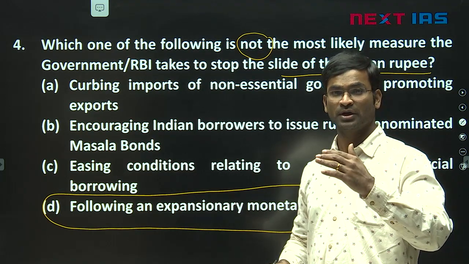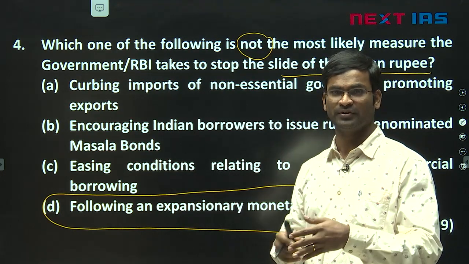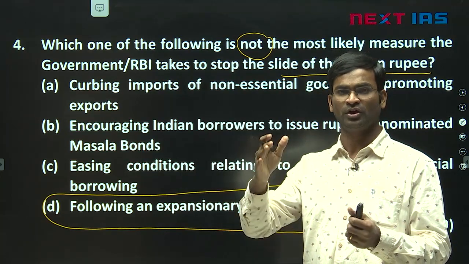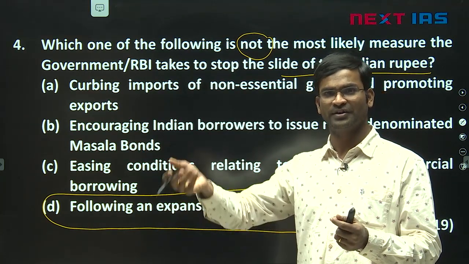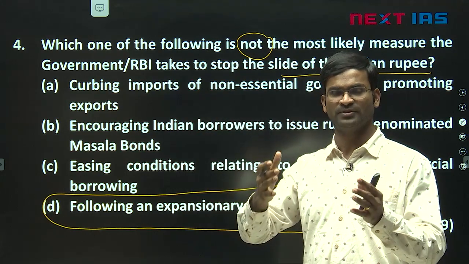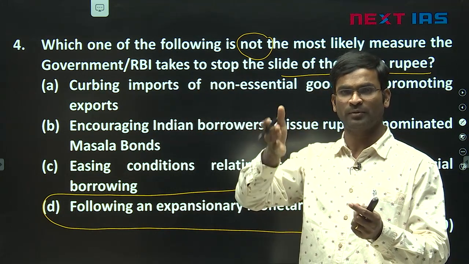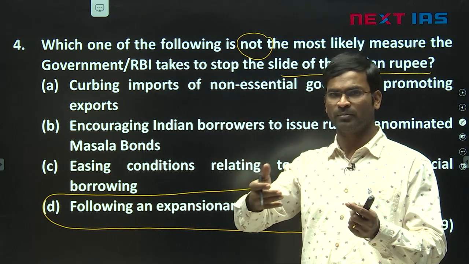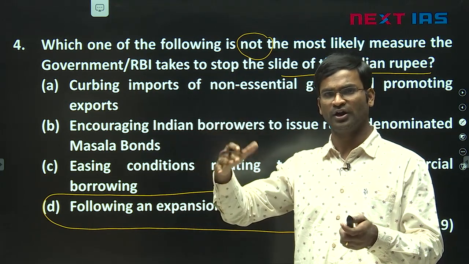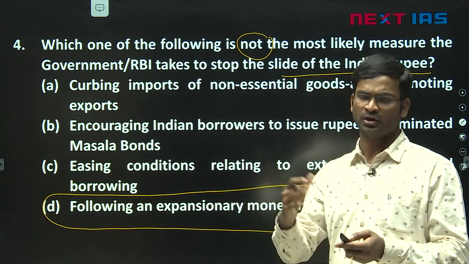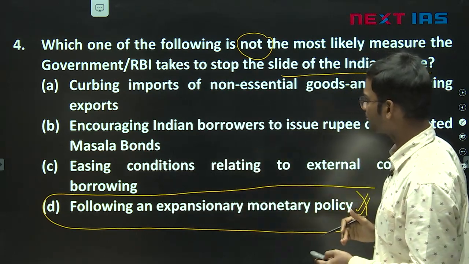They may follow contractionary monetary policy, means they may increase interest rates. So you might have heard in the newspapers, America increasing interest rates. Then emerging economies, everybody may increase interest rates. So they can prevent capital outflow from emerging economies to America and Europe. This is exactly rupee appreciation, depreciation.